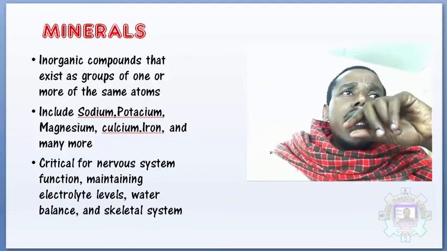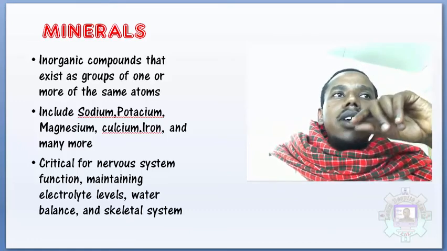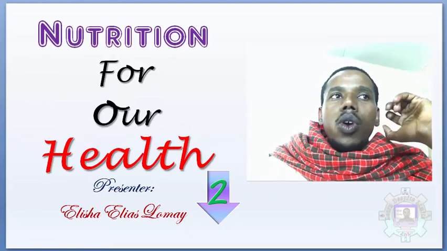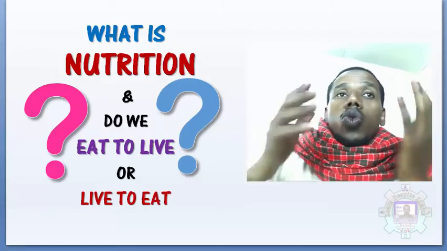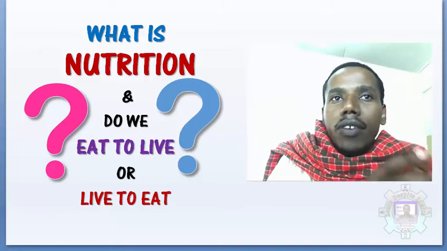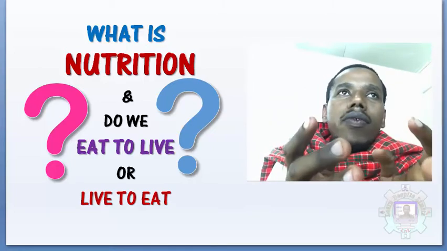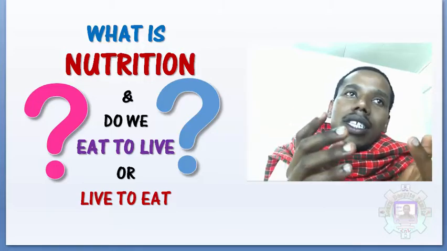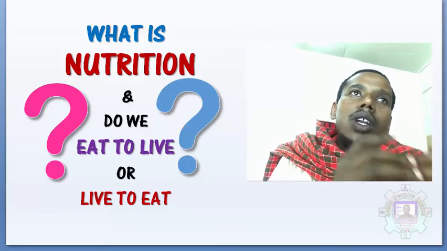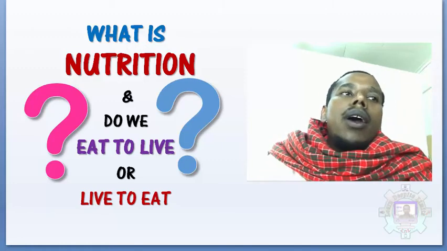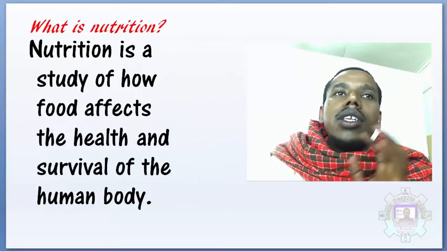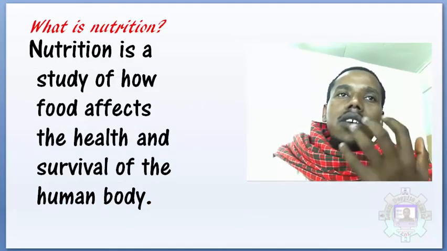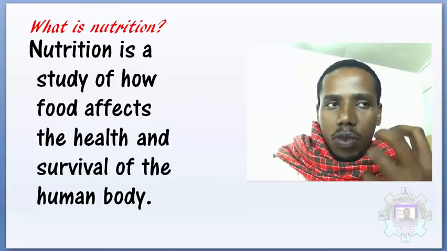Now, can you review with me? We have said nutrition, nutrition for our health. Do we eat to live or do we live to eat? We don't necessarily live to eat, but rather we eat to live. Nutrition is a study of how food affects the health and survival of the human body.